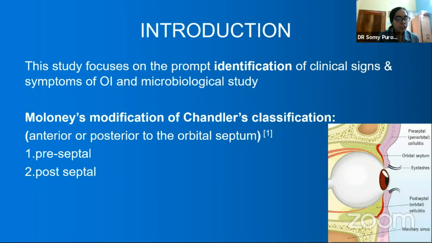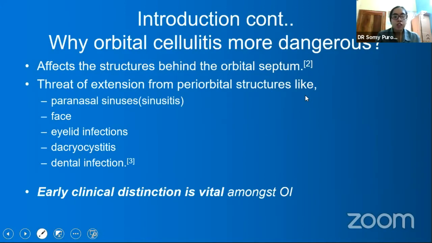We classified our patients of orbital infection into two broad classifications, preseptal and postseptal, based on the Moloney modification of Chandler's classification. If it was anterior to the orbital septum, it was preseptal or periorbital infection, and if it was posterior, it was postseptal or orbital cellulitis. Now, why is orbital cellulitis more dangerous? Because it affects the structures behind the orbital septum.